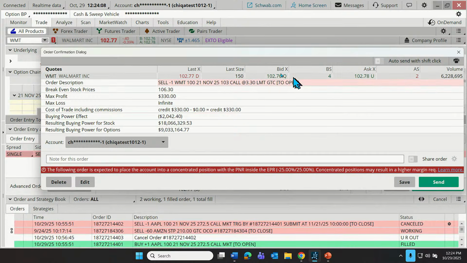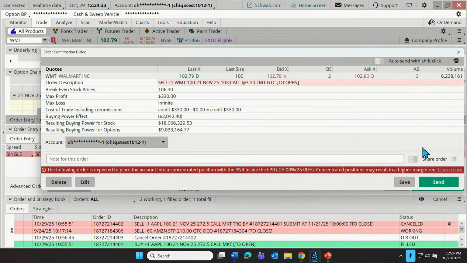In any case, yep, selling that 103 call, limit price of 330. If I do sell this, collect a premium, minimum of 330, there is infinite risk potential on a naked short call position. That's an interesting observation, and make sure that we note not a commission on this example trade, and then we're ready to send that off.